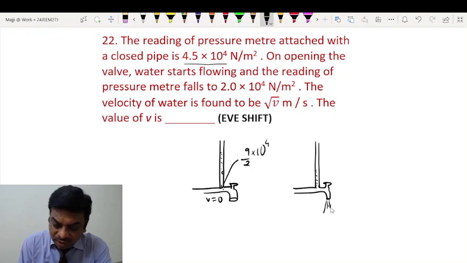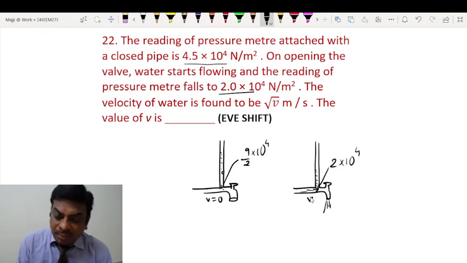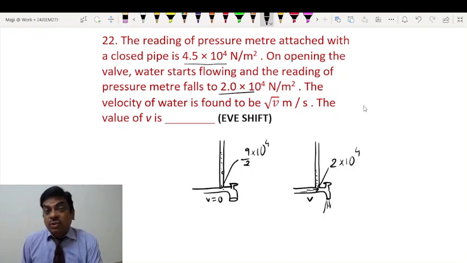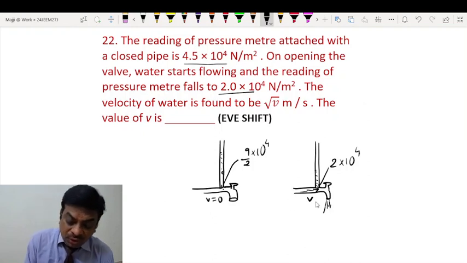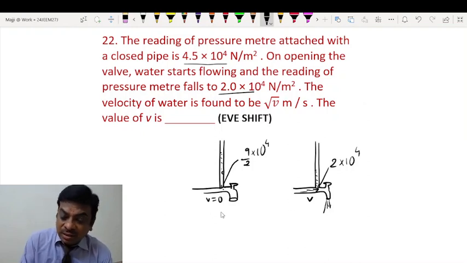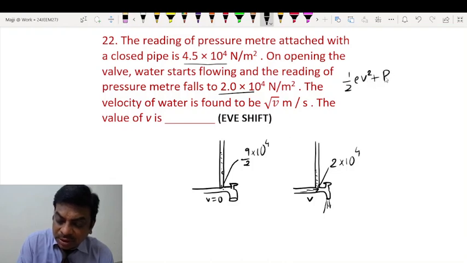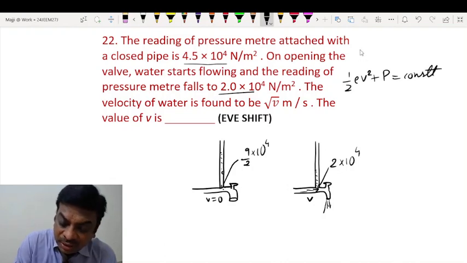Once water starts coming, the new pressure seems to be 2 into 10 to the power 4 Pascal, and you can also see that the liquid starts flowing with a certain speed. So we will be applying the reduced form of Bernoulli's equation for horizontal flow, because there is no change in level. I will be using this formula: half rho V square plus P is equal to constant. This is known as the reduced form of Bernoulli's equation for horizontal flow.